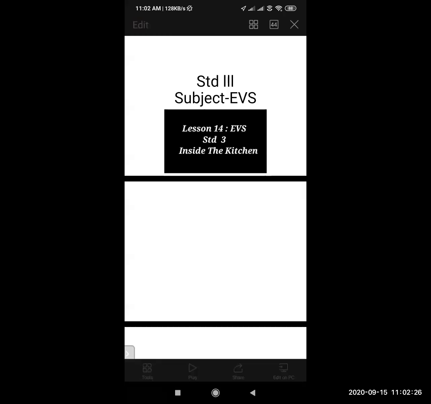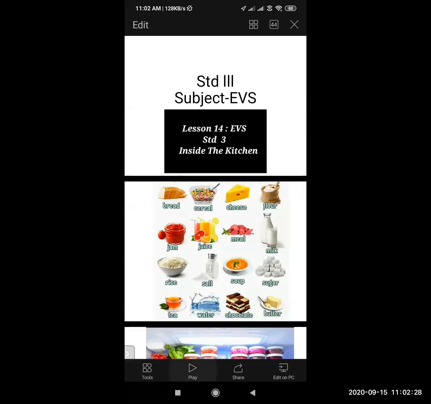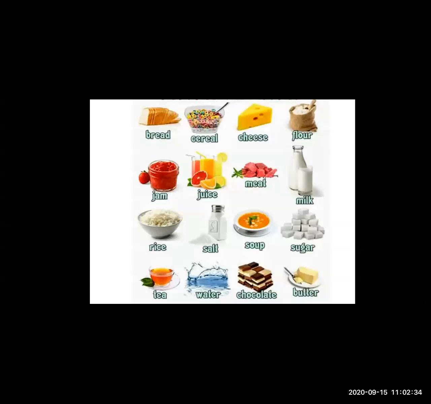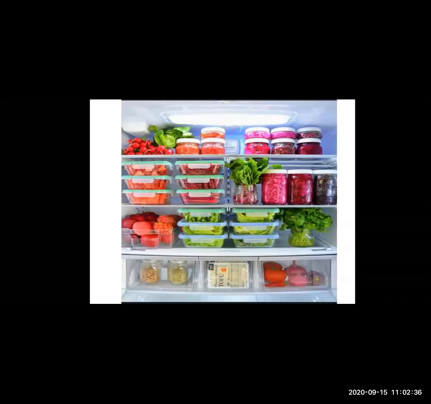Now we all like to go inside the kitchen, and we see that there are different types of things. There is a variety of food items your mama must be preparing for you and your family in the kitchen. Your parents must be going to the market. They bring different types of fruits, vegetables, dals, pulses, cereals for you from the market. Now we will see what is there inside our kitchen.